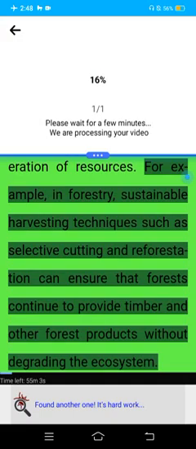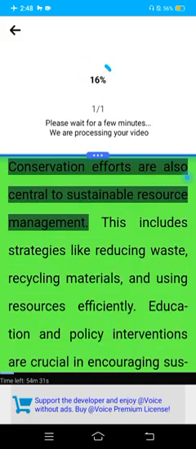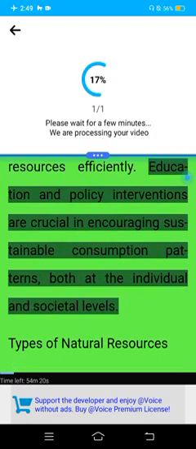For example, in forestry, sustainable harvesting techniques such as selective cutting and reforestation can ensure that forests continue to provide timber and other forest products without degrading the ecosystem. Conservation efforts are also central to sustainable resource management. This includes strategies like reducing waste, recycling materials, and using resources efficiently. Education and policy interventions are crucial in encouraging sustainable consumption patterns, both at the individual and societal levels.